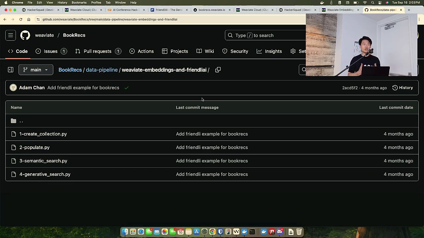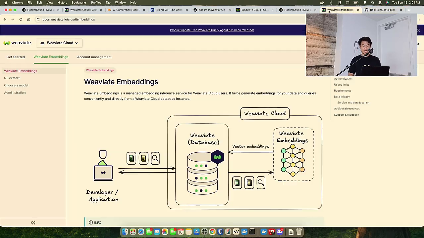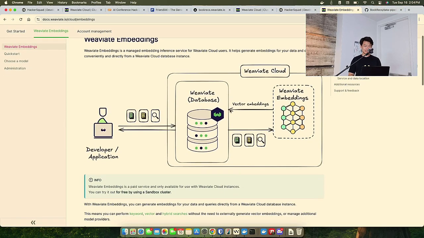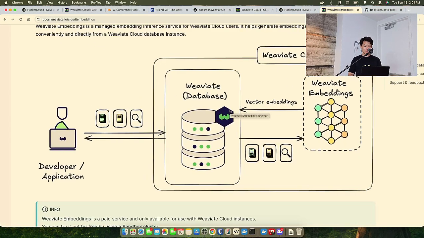And one of the features of Weaviate is that we integrate these modules into many embedding providers. And in this case, what I want to showcase is Weaviate Embeddings, which is an embedding model that sits right next to the Weaviate cluster. Actually, I have a diagram here to show you what that looks like. And this is kind of that whole idea.